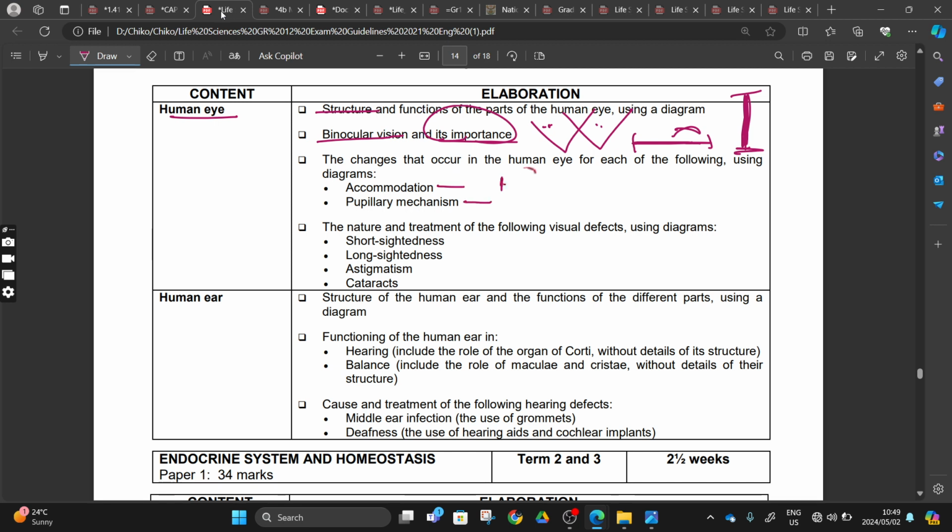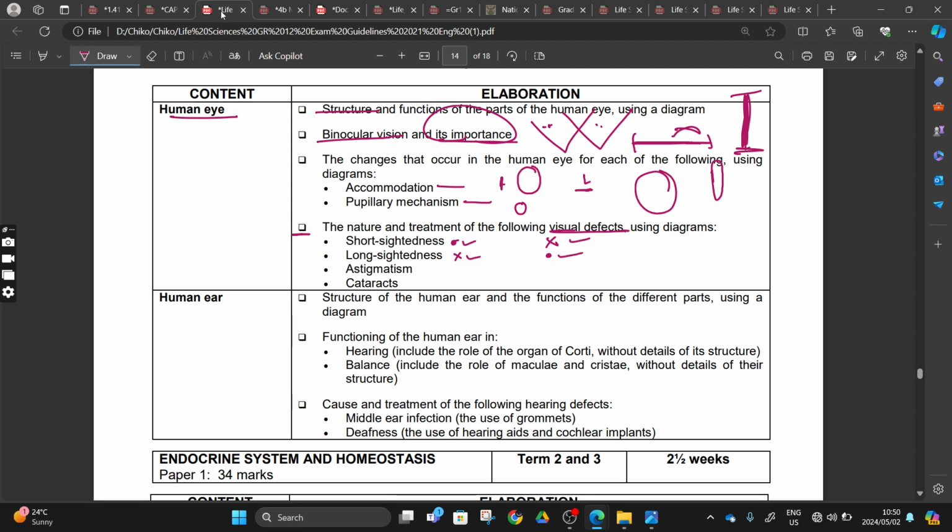When something is near, our lens has to be big. When something is far, 6 meters and above, our lens has to be flatter like that. And the pupillary mechanism: when you are in a light place, your pupil is going to be small. When you are in a dark place, your pupil has to be big. We also did the treatment of our visual defects: short-sighted, you do this; long-sighted, you do this. And this one is your focusing. You can focus on something that is near, but not far. Here, you cannot focus on something that is near, you can only focus on what is far.